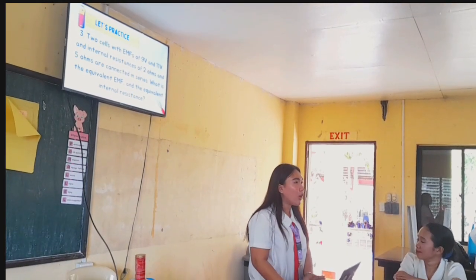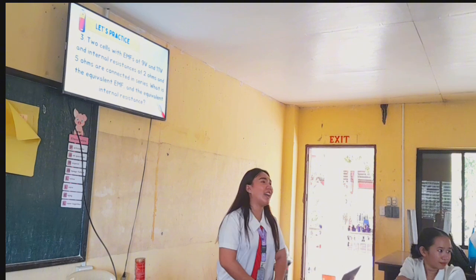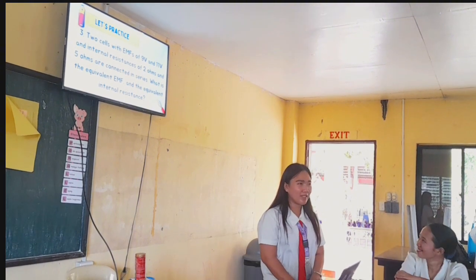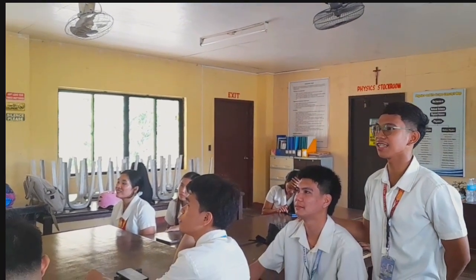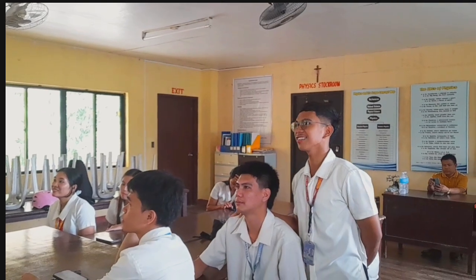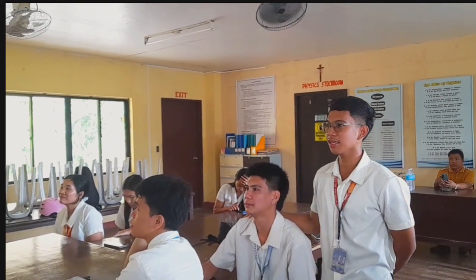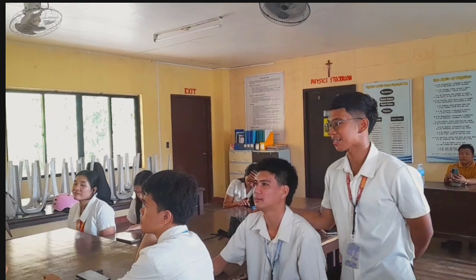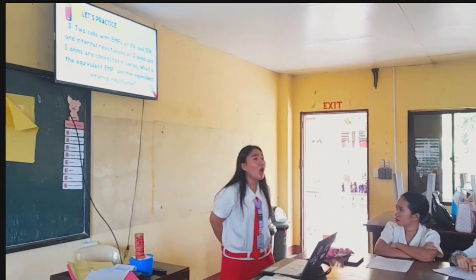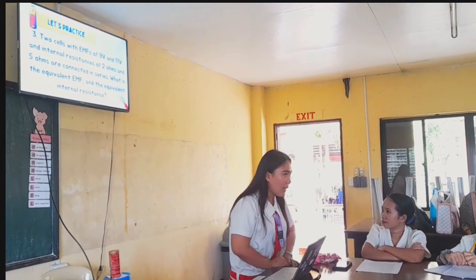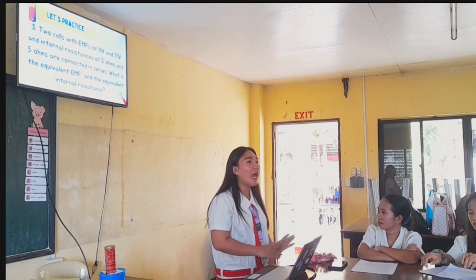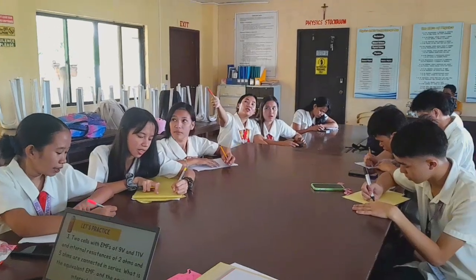For our last number, anyone would like to read? Yes, Mr. Padrillan, please read our problem. Cells with EMFs of 9 volts and 11 volts and internal resistance of 2 ohms and 5 ohms are connected in series. What is the equivalent EMF and equivalent internal resistance? Thank you very much, Mr. Padrillan. Please get your paper and try to solve this one before I reveal our answers.